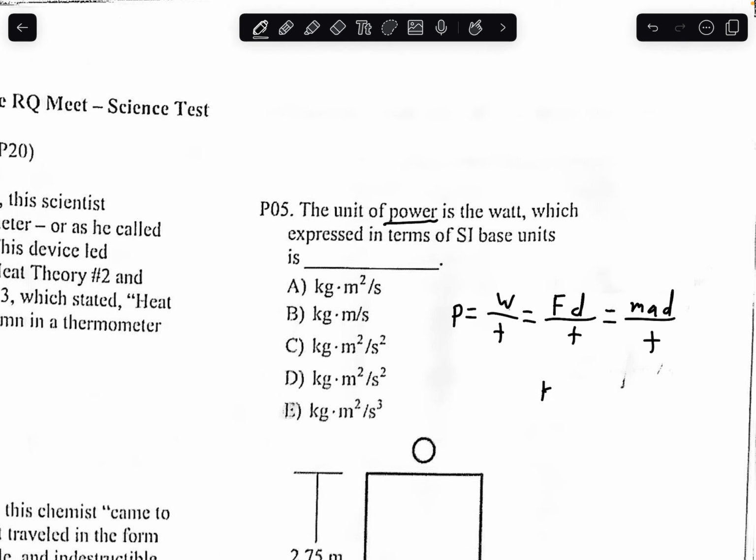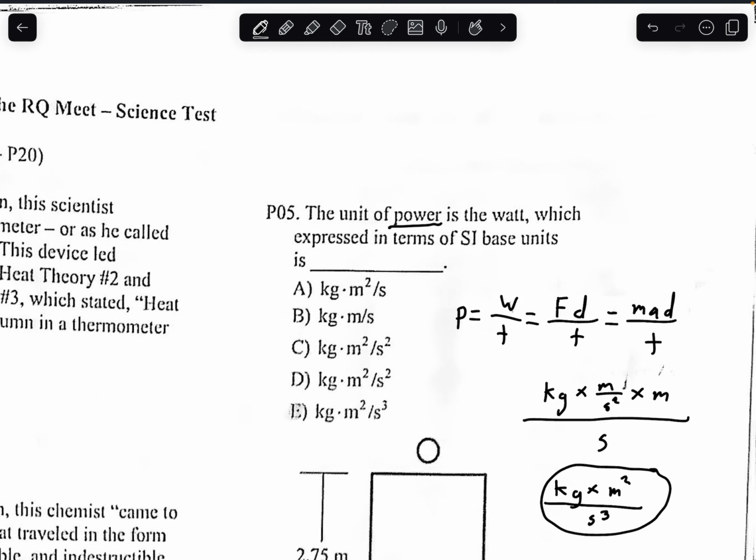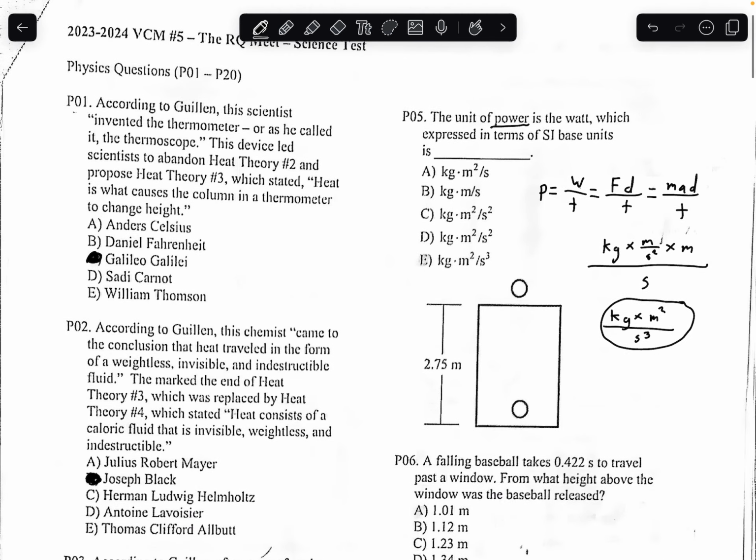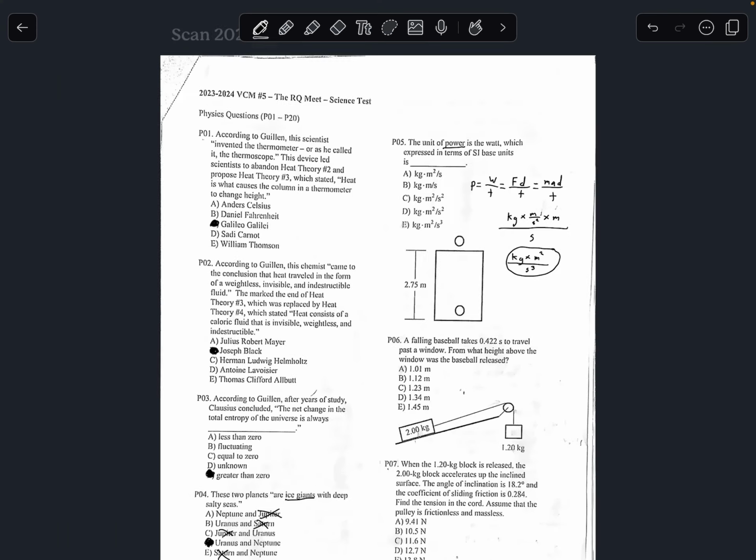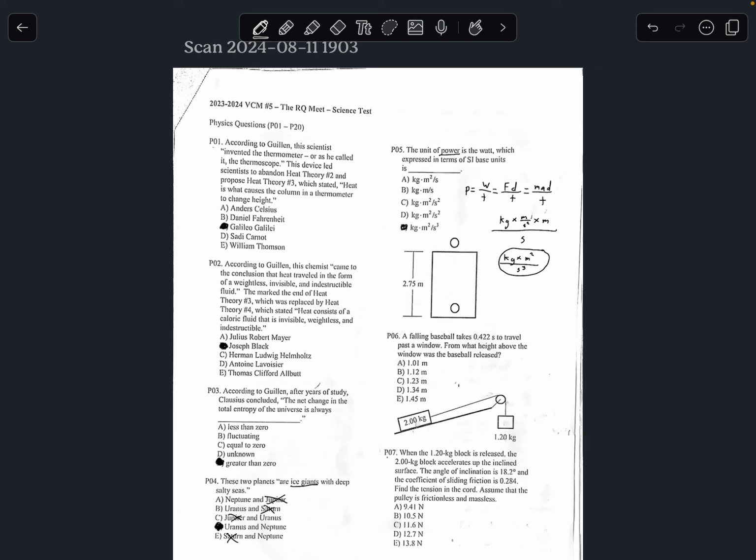Mass is measured in kilograms. Acceleration is measured in meters per second squared. Displacement is measured in meters. Time is measured in seconds. So rearranging this entire fraction, you'll get the SI unit kilograms times meters squared over seconds cubed. So the final answer to this question will be kilograms times meters squared divided by seconds cubed. So the answer would be letter E.